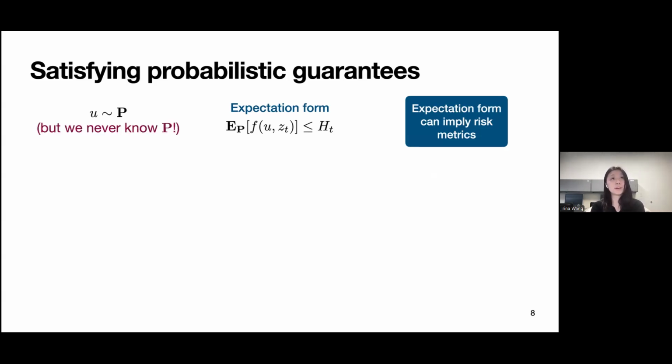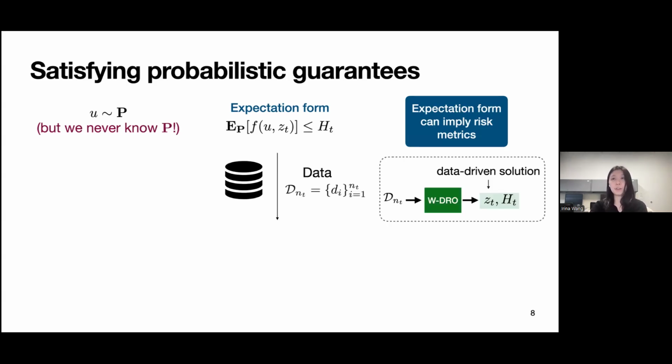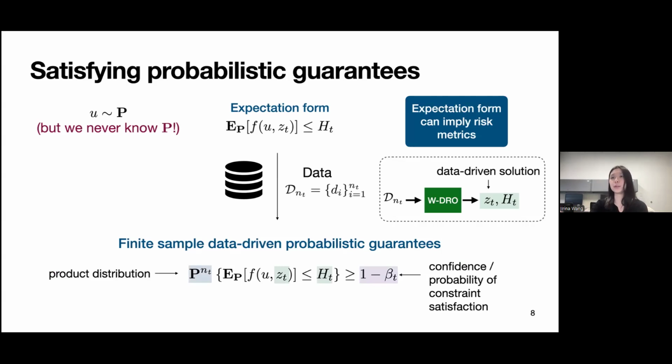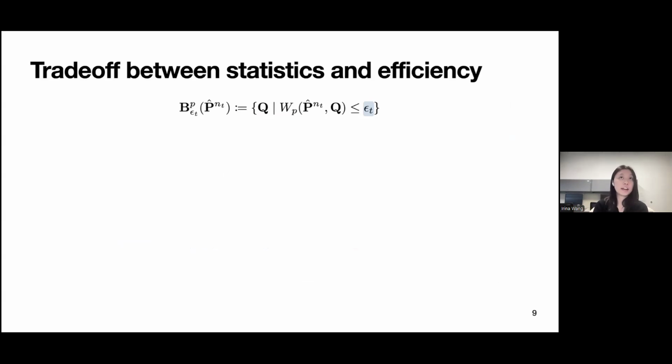But the problem here is that we don't know the true distribution P. What we do have, however, is the data set. And we also know that our data-driven solution, z_t and h_t, is a random variable that depends on the raw data that we got in the beginning. So what we can have is the finite-sample data-driven probabilistic guarantee, where for this data-driven solution, with respect to the product distribution of the data set, this expectation constraint holds with some confidence parameter, or probability of constraint satisfaction.